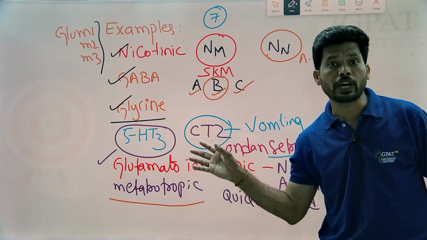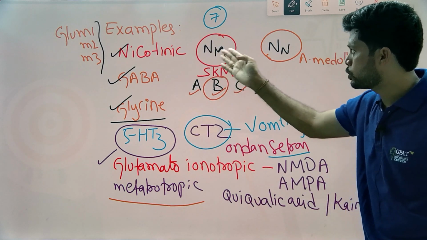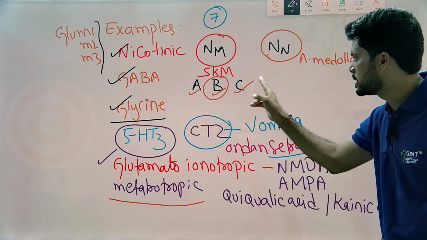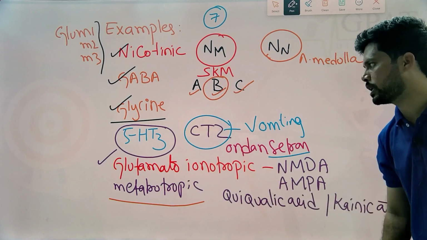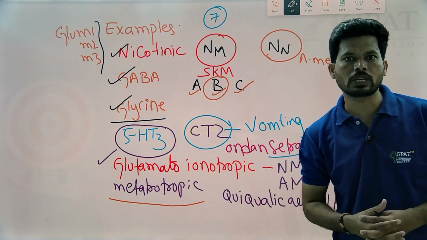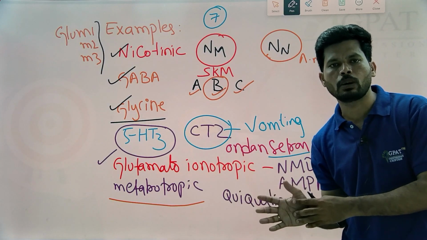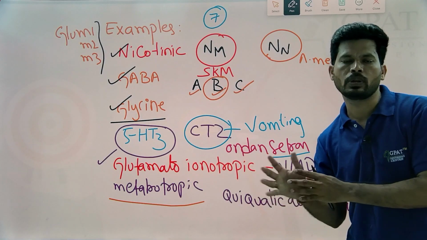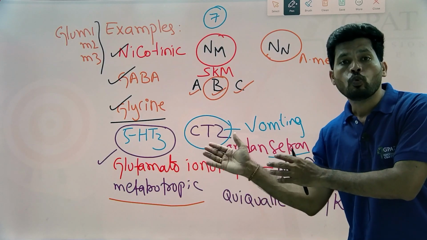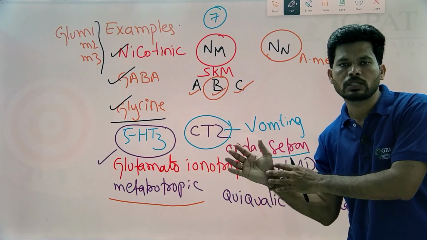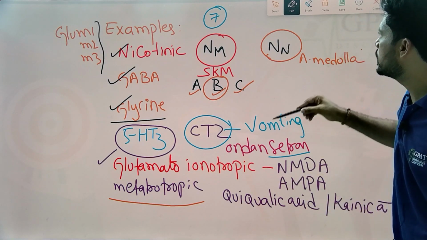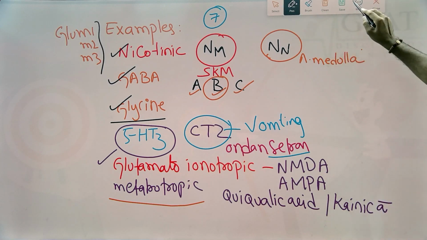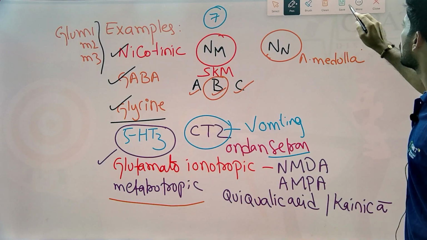Examples of ion channel receptors are nicotinic receptors of two types, GABA receptors A and C type, glycine receptor, serotonin type 3 receptor, and glutamate ionotropic receptors. There are some other examples also, but here we mention examples related to drugs, because we will especially come across these receptors through our drugs and their mechanisms. Based on this receptor introduction and discussion of ion channel receptors, we will see some MCQs.